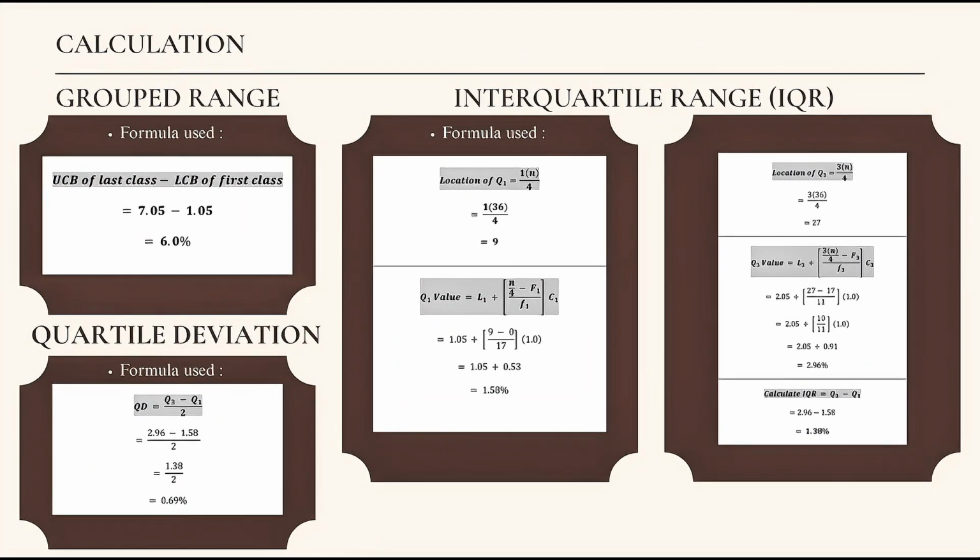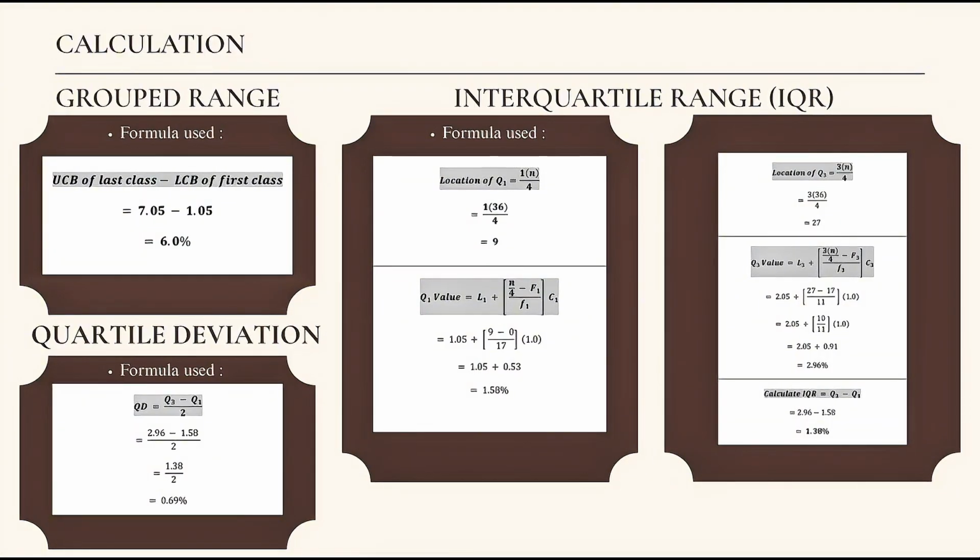Next, we analyze the measures of dispersion, which include group range, interquartile range, quartile deviation, variance, and standard deviation. These measurements help explain the spread and consistency of the inflation data. The group range obtained was 6.0%, showing that there was a noticeable difference between the highest and the lowest inflation rates recorded during the study period. Besides that, the interquartile range was 1.38%, while the quartile deviation was 0.69%.